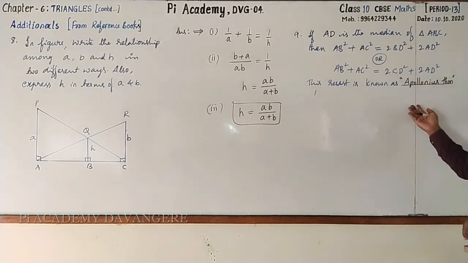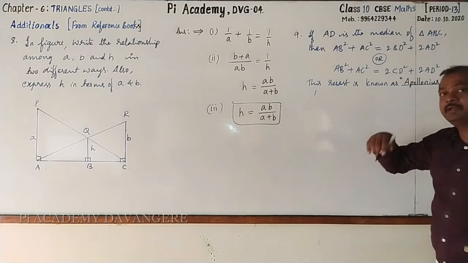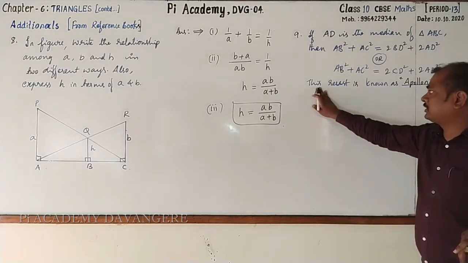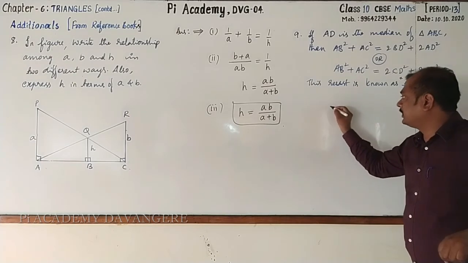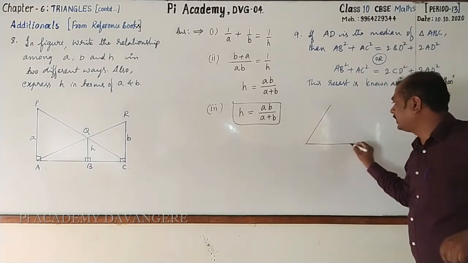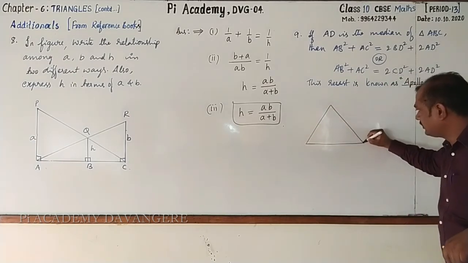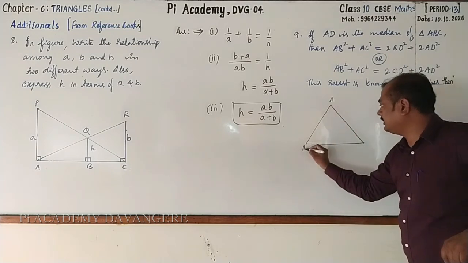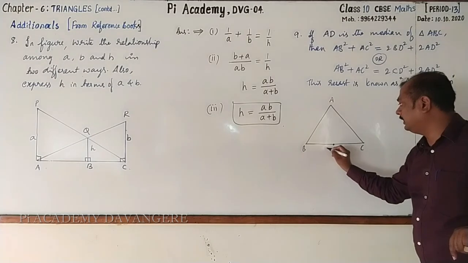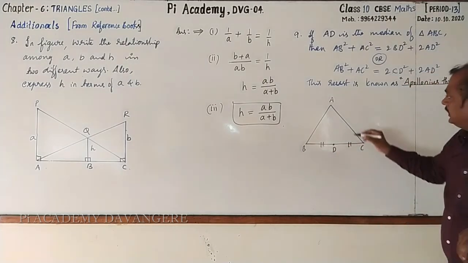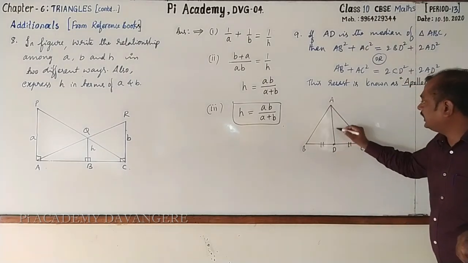We have already proved this also, but in a different way. Just for the sake of making you understand, I am showing this one in a very simple way. Look here. This is the triangle, you may name this as ABC. As given, AD is the median. D is the midpoint, so BD equals CD.